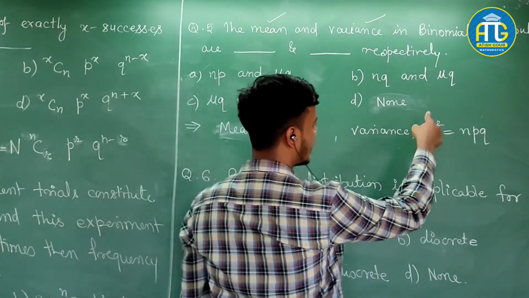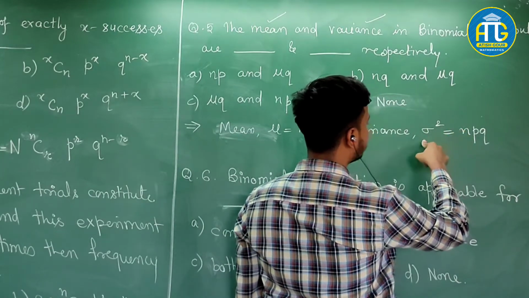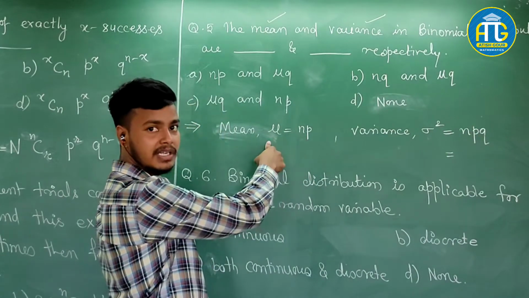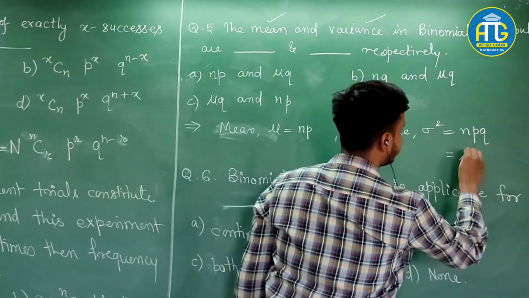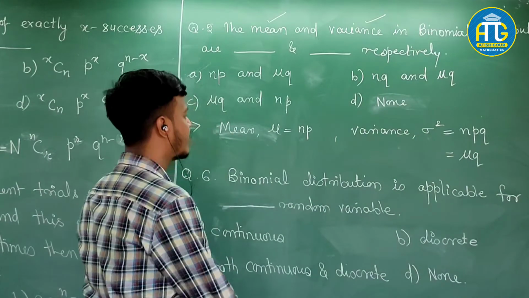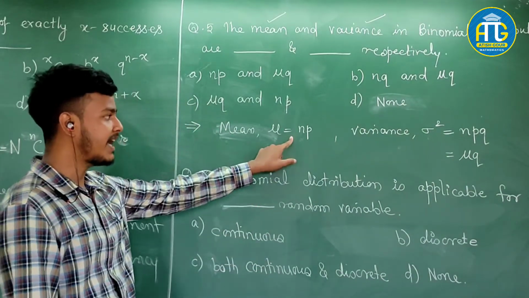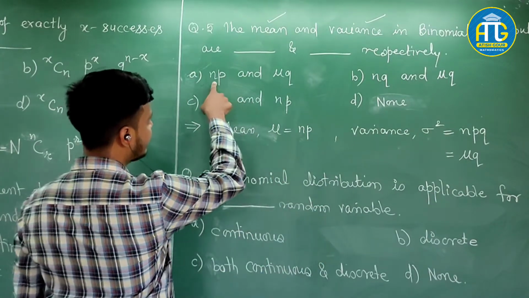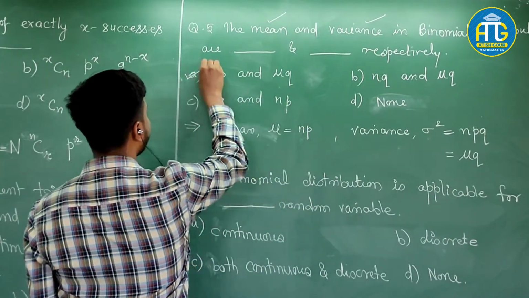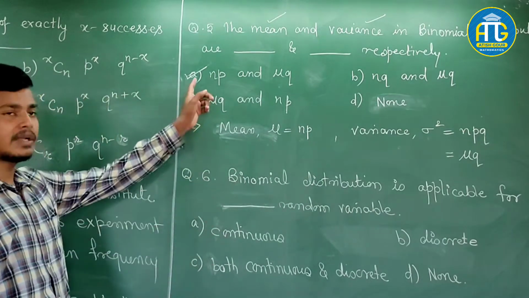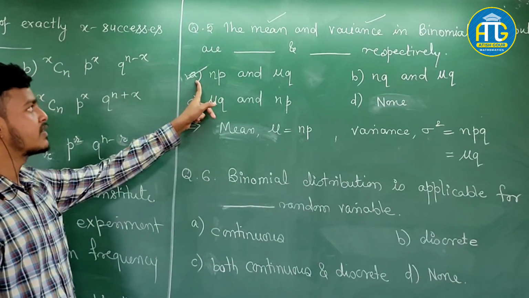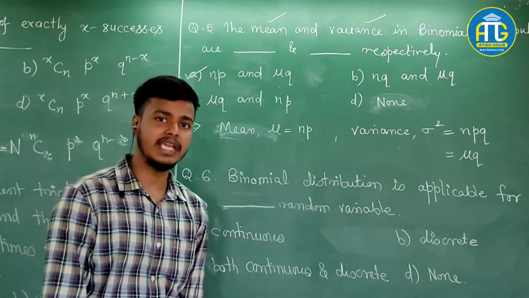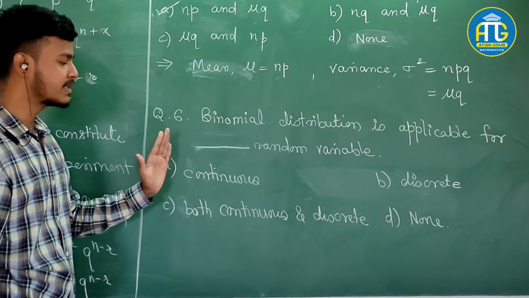Now what is variance? Variance sigma square is equal to npq. And this np is nothing but the mean mu, so we can write it as mu q. So mean is np, and variance is mu q. Now I can confidently click on option A. So the mean and variance in the binomial distribution are np and mu q. Is this okay? Now let's move on to the next problem.